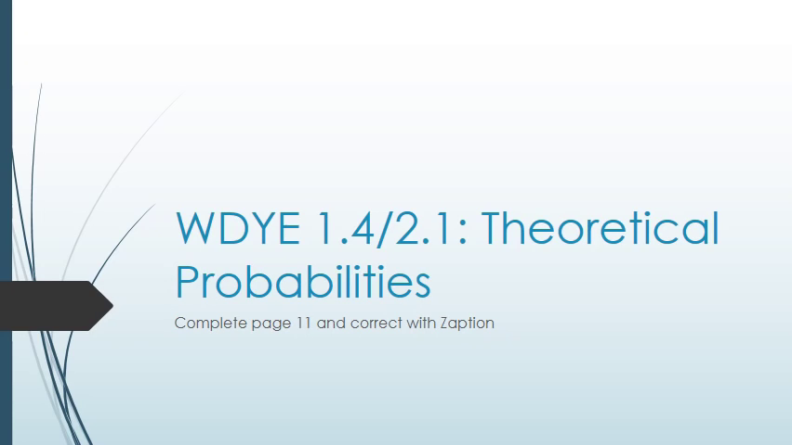Today in class we worked on What Do You Expect 1.4 and 2.1. We talked both about why certain events are equally likely to happen or not equally likely, and we also talked about how to calculate theoretical probabilities. We're starting to think about how theoretical probabilities compare to experimental probabilities. So we hope you've had a chance to complete page 11, and now you can correct them with this section.